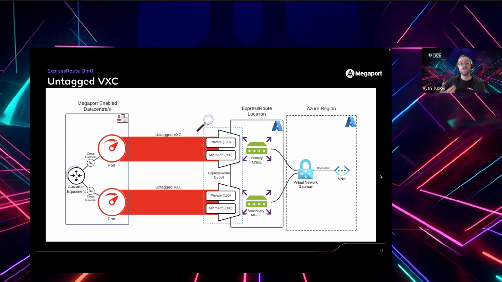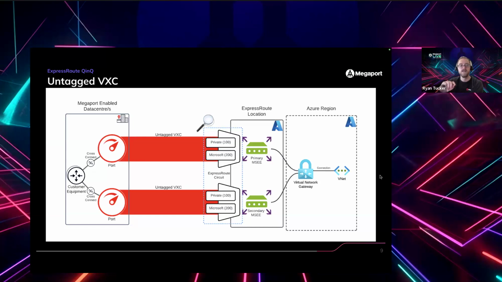So one option is that rather than having Megaport deliver that VXC to you as VLAN 50, you could have Megaport deliver that VXC to you as an untagged VXC. In that case, the VXC itself doesn't have a tag, and you will just see the two tags from the ExpressRoute peerings. So what you'll see on the port and what you'll have configured on your device's switch port is VLAN 100 and VLAN 200, and you won't see the outer tag because it's an untagged VXC. So this is one really straightforward way to work around that issue.